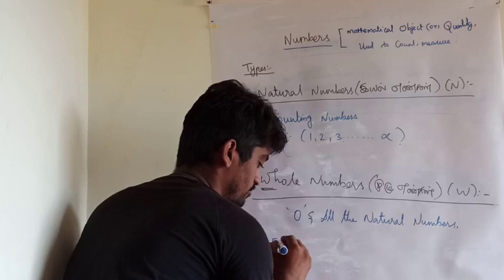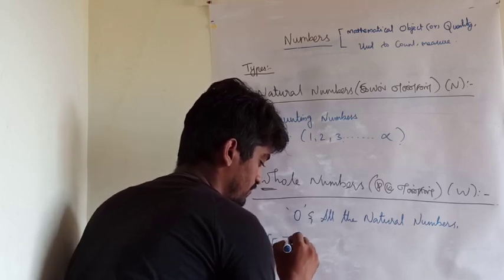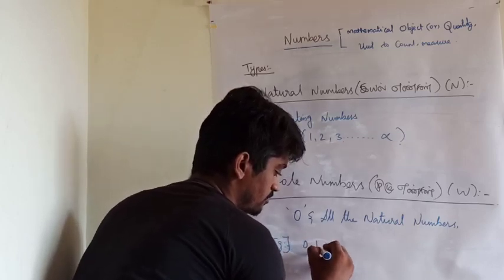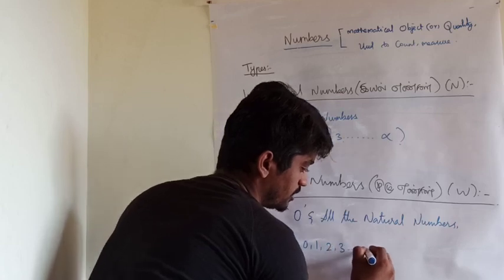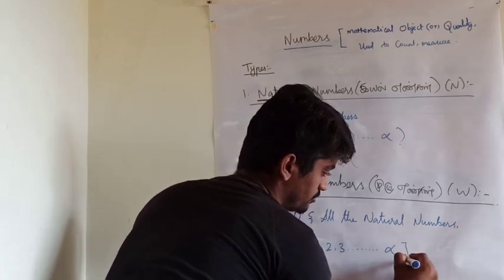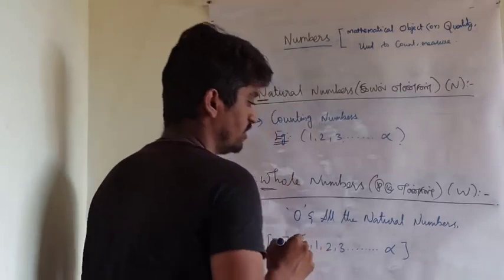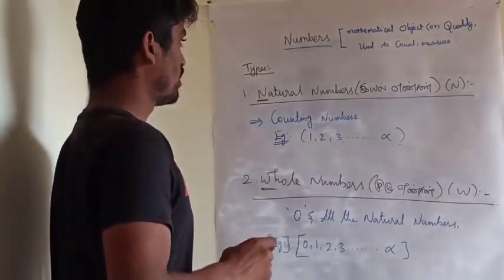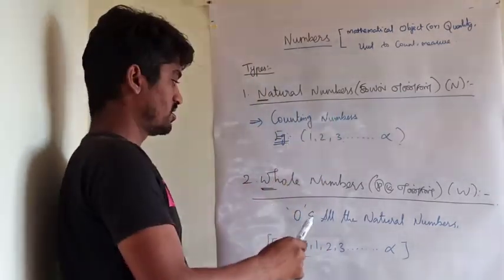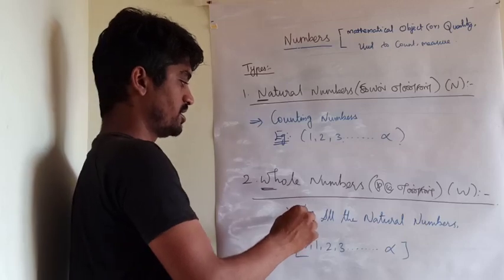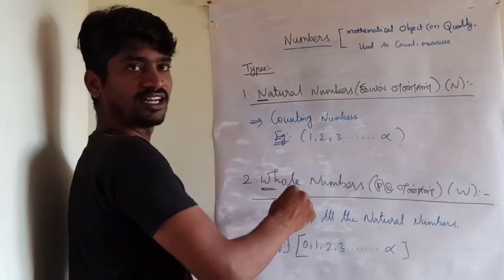For example, 0, 1, 2, 3 up to infinity. In this type, all the natural numbers are whole numbers, but 0 is not a natural number.